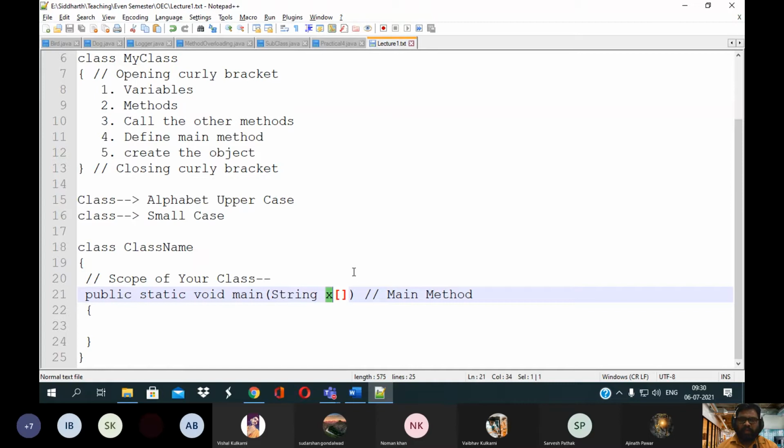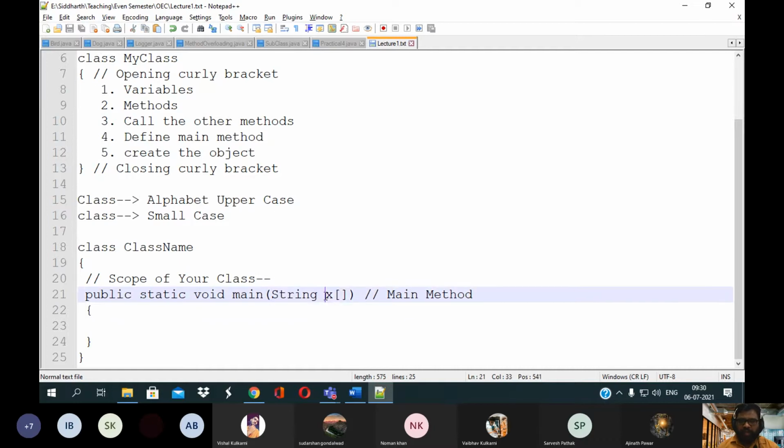Okay, so whenever you want to create the object of any class, at that time you need to use the new keyword, but there is an exception in the String class. The Java compiler will take care of all these things internally, and it will create the object.